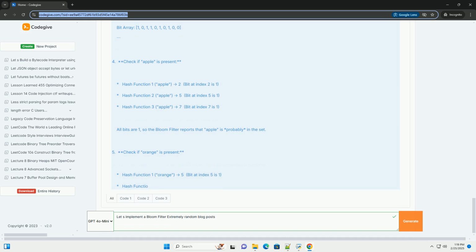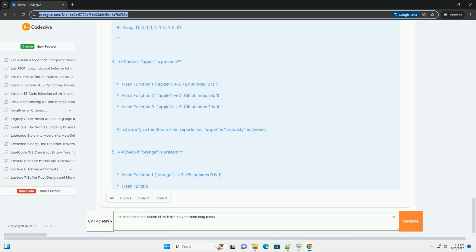5. Check if orange is present. Hash function 1: orange → 5, bit at index 5 is 1. Hash function 2: orange → 1, bit at index 1 is 0. Hash function 3: orange → 4, bit at index 4 is 0. Because the hash functions did not hit only 1 bits, the Bloom filter reports that orange is definitely not in the set.